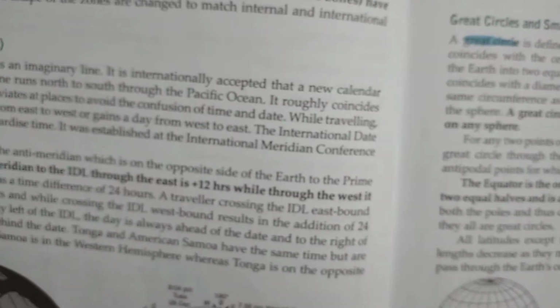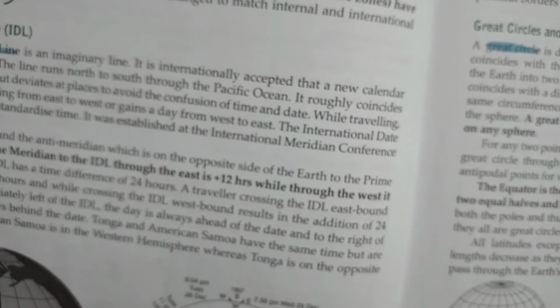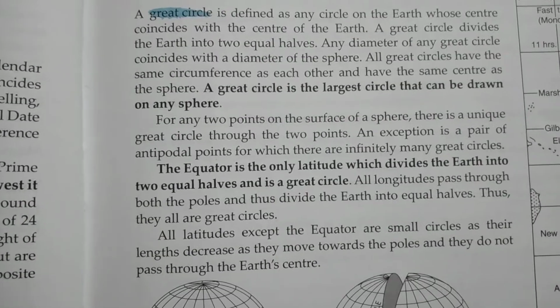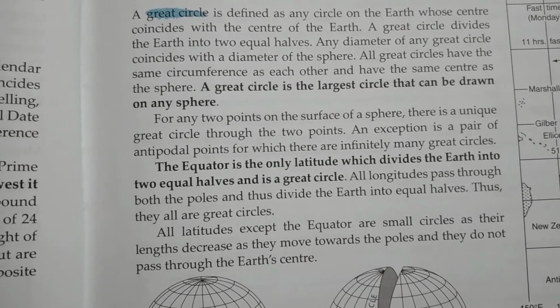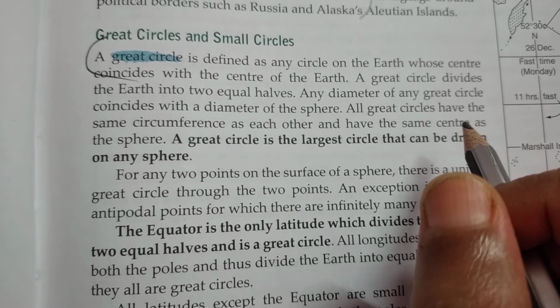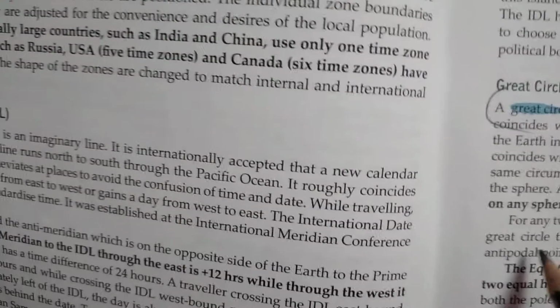Now the next question. What is a great circle? And mention any one advantage of it. I repeat, what is a great circle? And mention any one advantage of it. So we will start marking from here, the answer of great circle. The answer will continue up to this much. Sphere. Now the advantage.